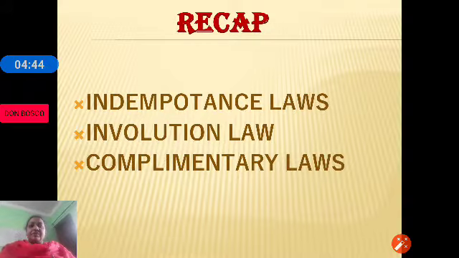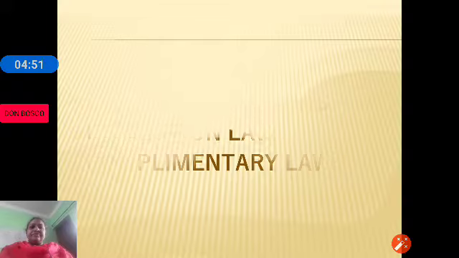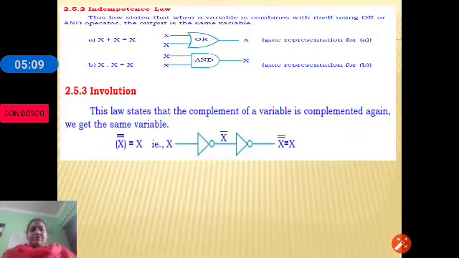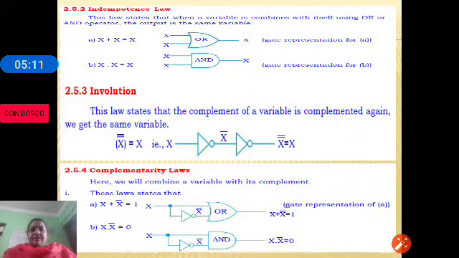The other complementary law says that x ANDed with x bar is equal to 0. So, this is about the Boolean theorems or Boolean laws which we discussed in our previous session. So let's get started and let's prove today's theorems, that is the idempotence law, involution law and complementary laws. Just have a look.